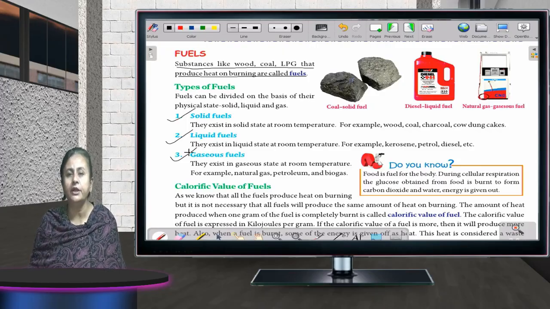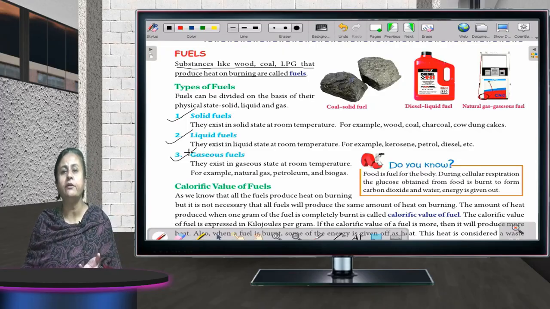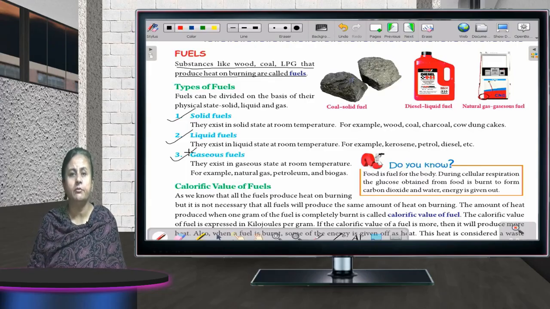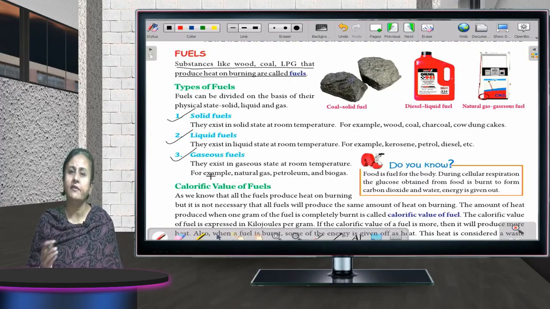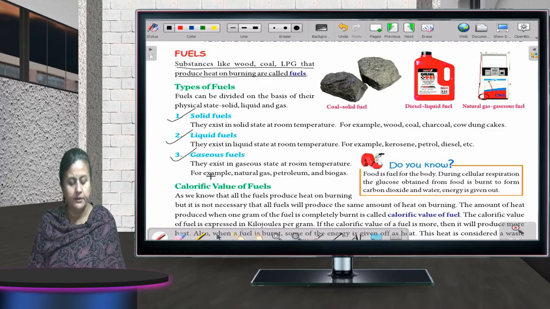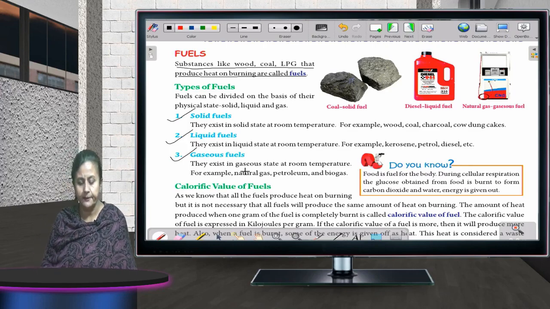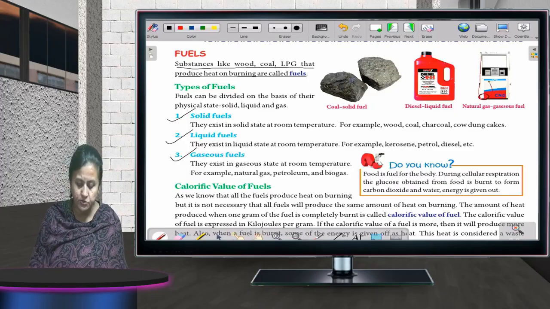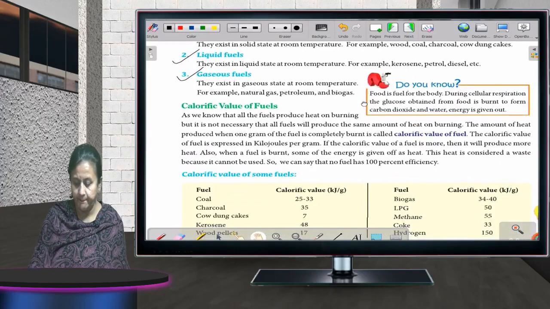If we talk about liquid fuel, anything which is in liquid form at room temperature, that is liquid fuel, like kerosene, petrol. And gaseous fuel is always gaseous at room temperature, like LPG, CNG. Gaseous fuel, biogas, that is very common these days. Now, what is calorific value of fuel? That is very important, children. Please go through it very nicely.